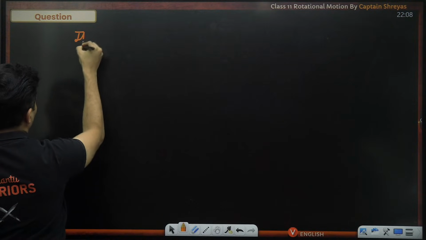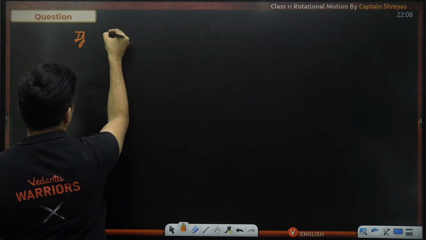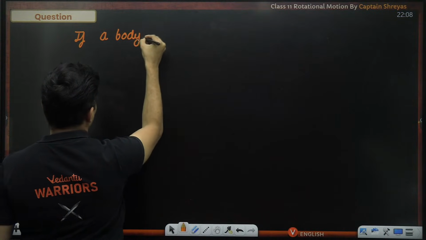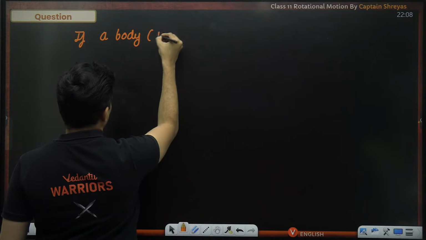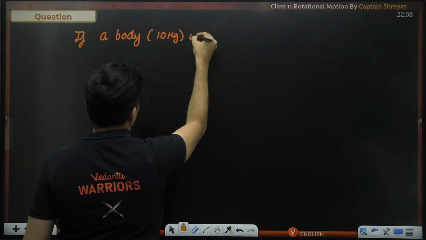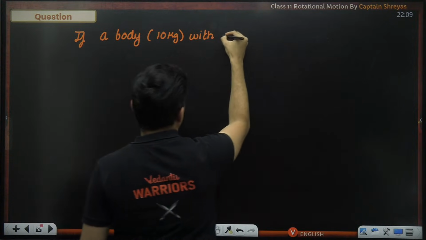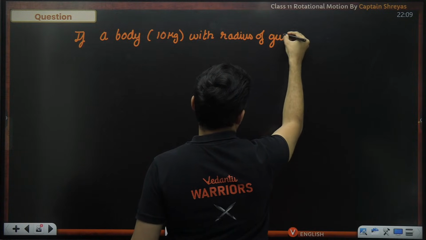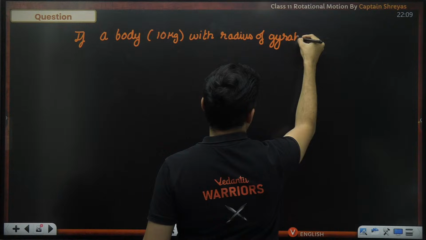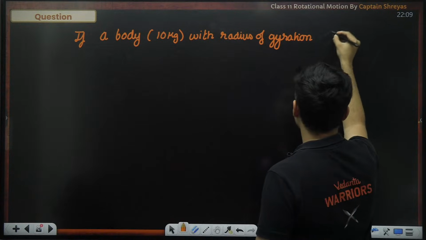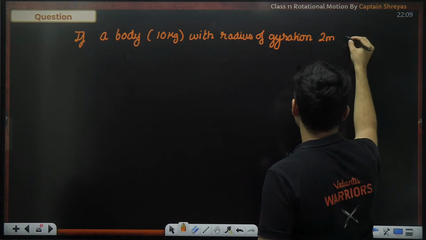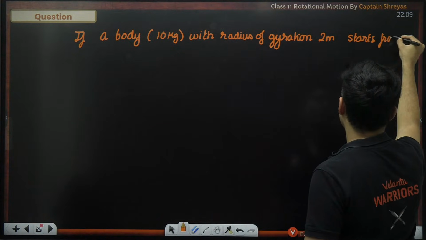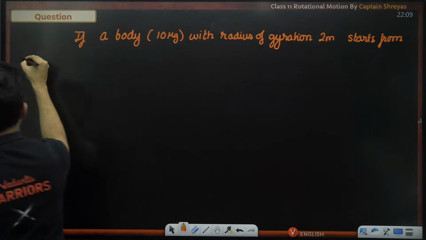If a body of mass 10 kg with radius of gyration 2 meters starts from rest